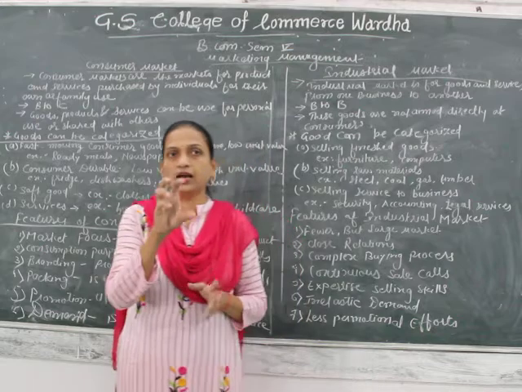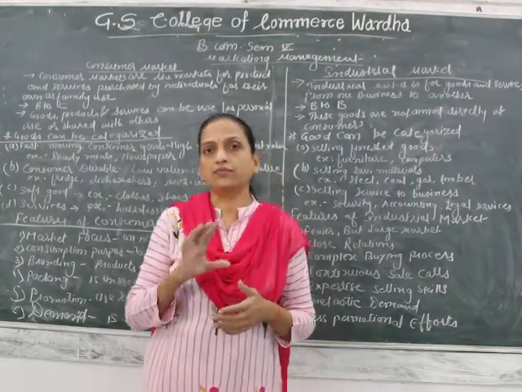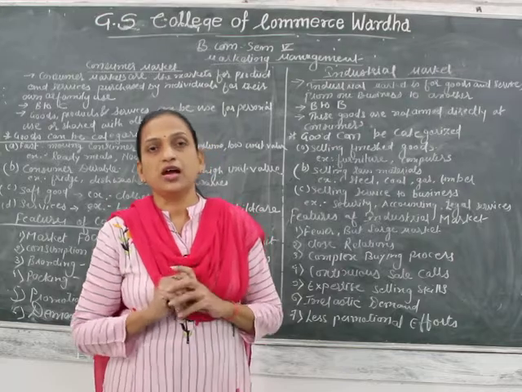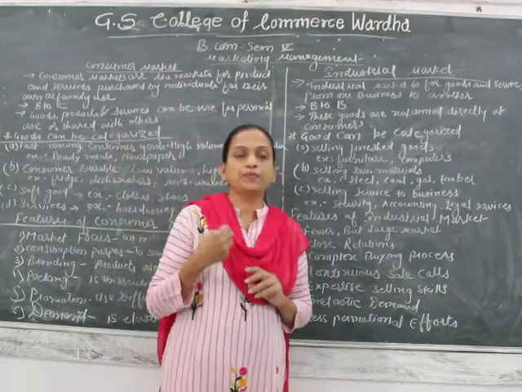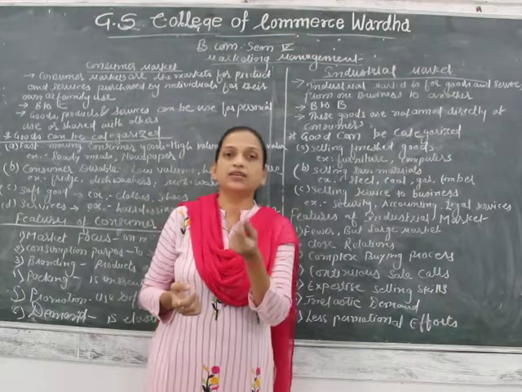for example, here I would like to tell you one example. If I have my rice mill in which I am going to prepare poha, and to prepare poha we need some particular type of rice.